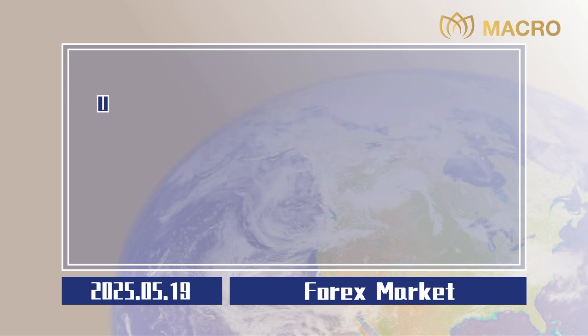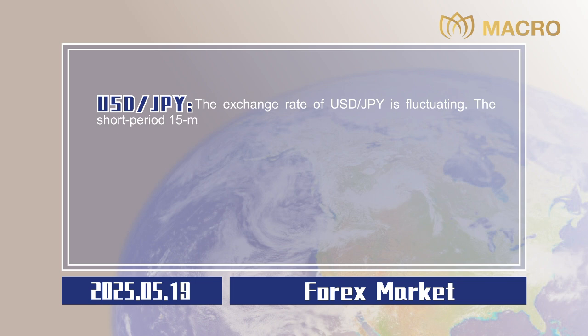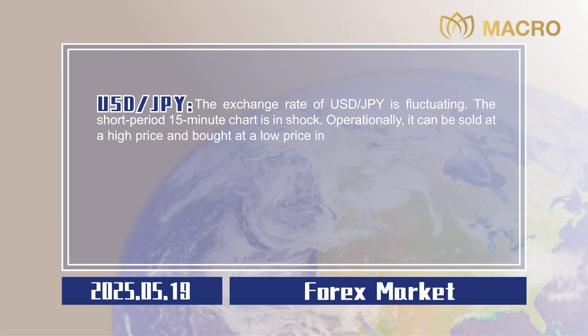0.0020. US dollar to Japanese yen. The exchange rate of US dollar to Japanese yen is fluctuating. The short period 15-minute chart is in shock. Operationally, it can be sold at a high price and bought at a low price in the interval of 144.78 to 145.48.